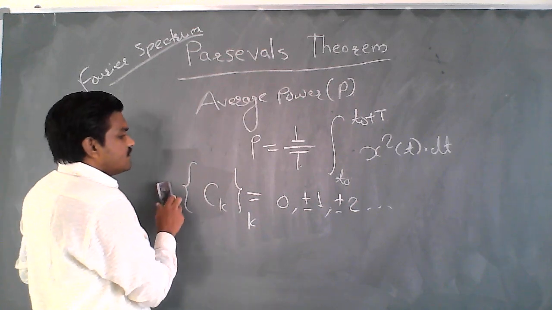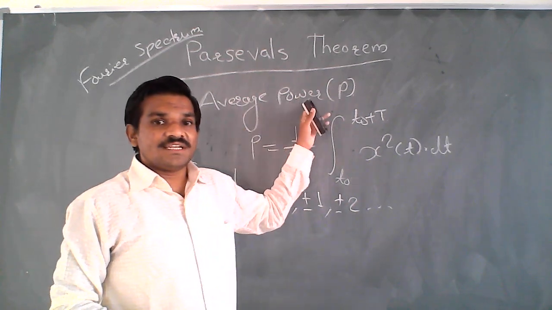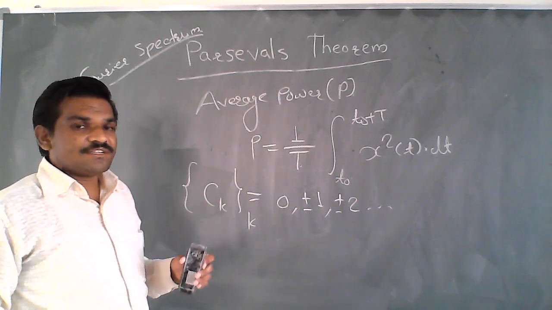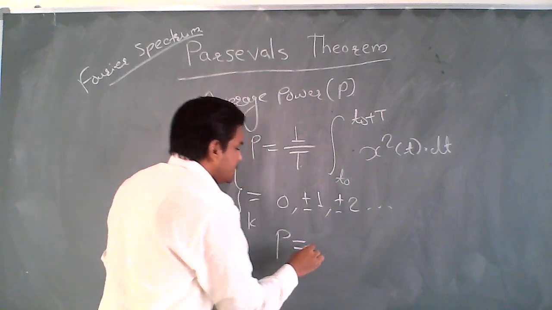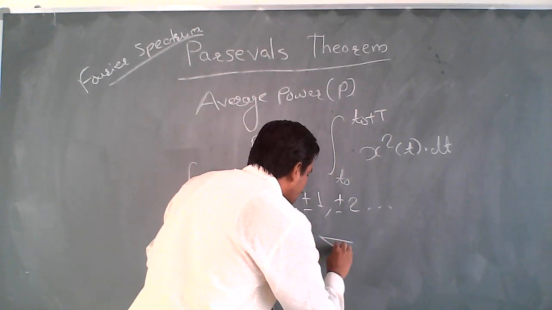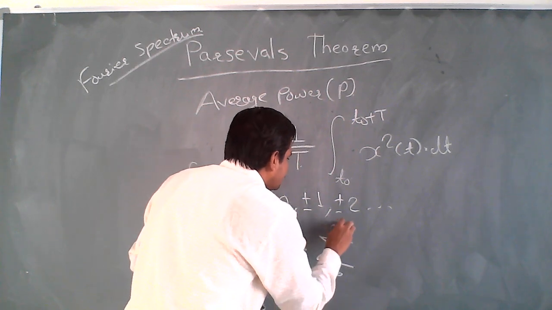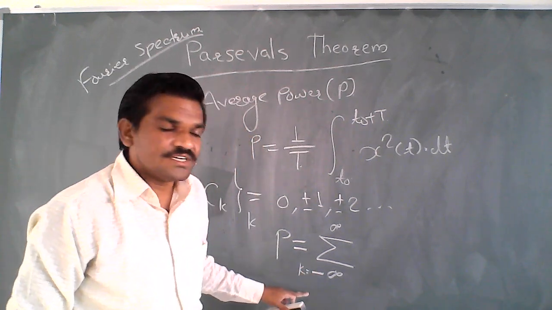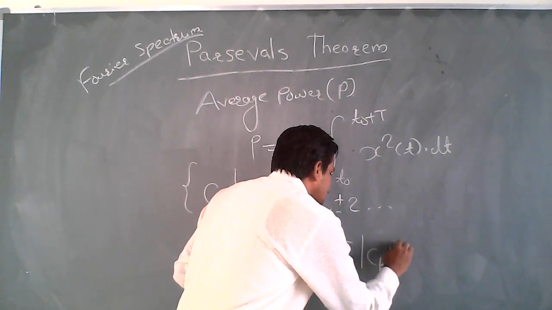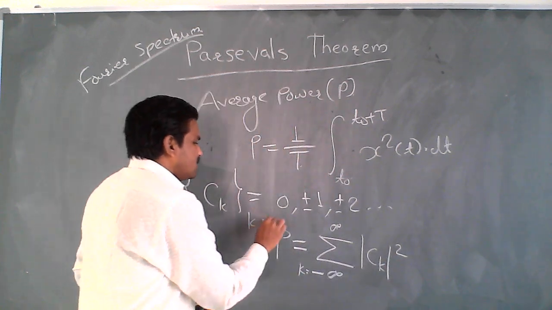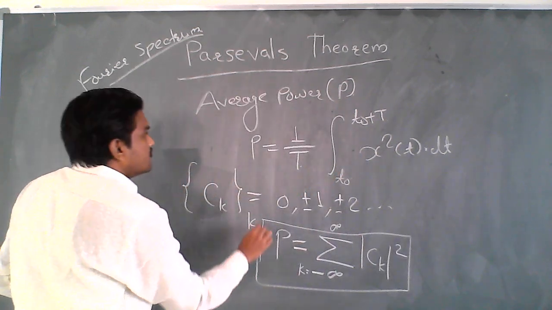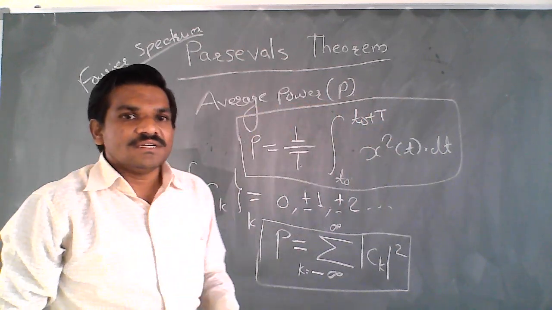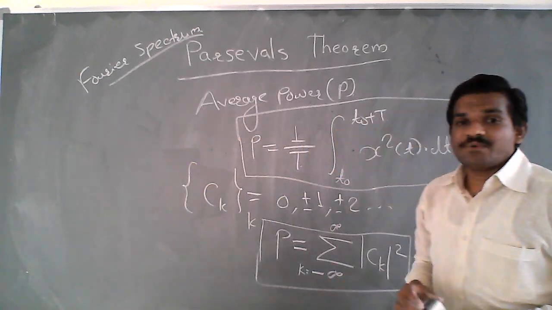So, the average power when the signal is in terms of the frequency coefficients: if we have the coefficients, how do we find the average power? The average power P is equal to the summation, k from minus infinity to plus infinity, of the magnitude of ck square. This is the average power calculation using the Parseval theorem. This is a very important theorem when we talk about signals and systems, or many signal processing concepts.